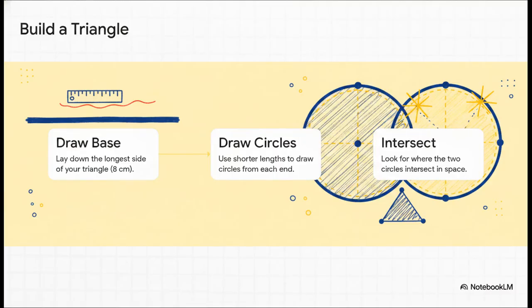So how do we guarantee that three random lines will actually form a triangle? Well, we use intersecting circles. First, you lay down the longest side of your proposed triangle, like a flat foundation. Let's say it's 8 centimeters. Next, you take your two shorter sides, say 4 and 5 centimeters, and you use those exact lengths to draw circles originating from either end of your foundation. Think of these smaller sides as physical swinging hinges. Finally, you just look to see exactly where those two swinging circles intersect in the empty space above your foundation.